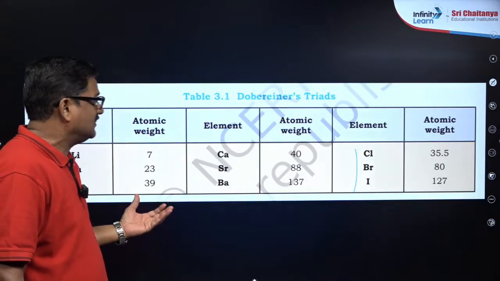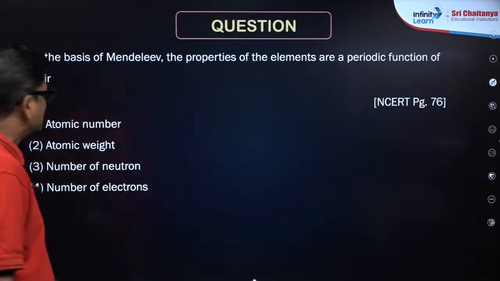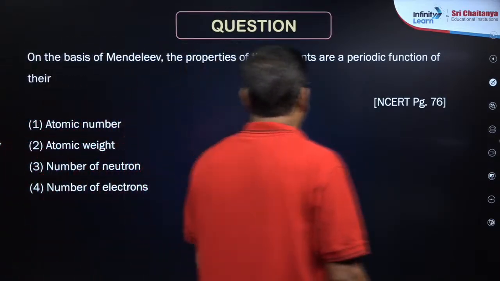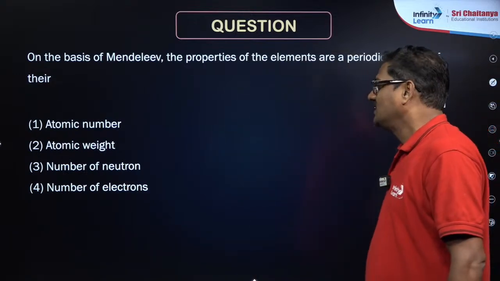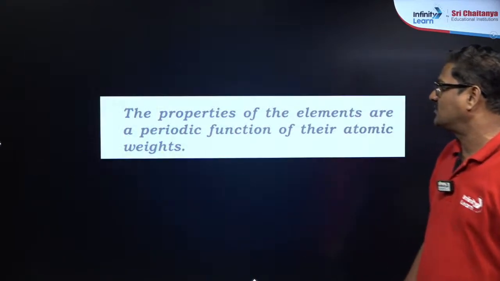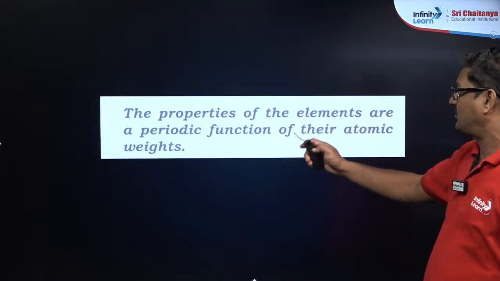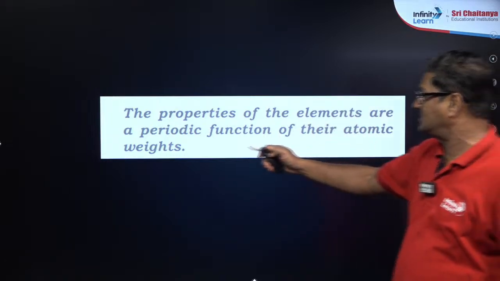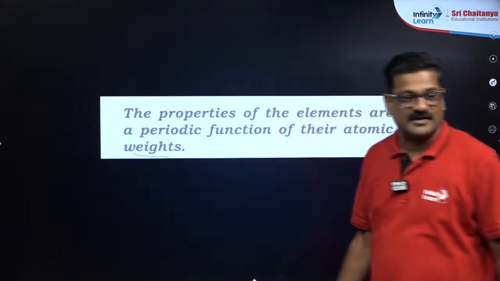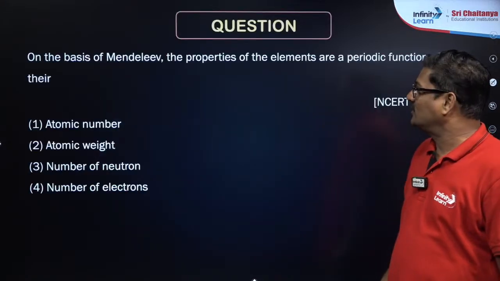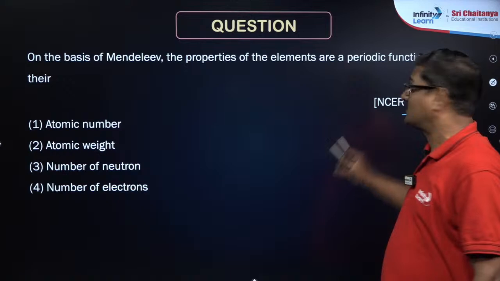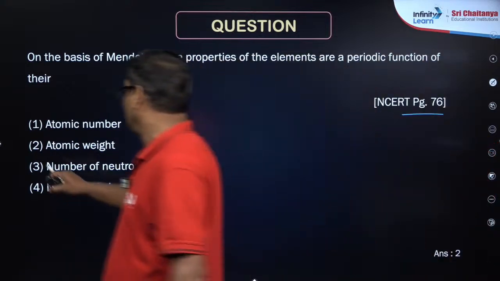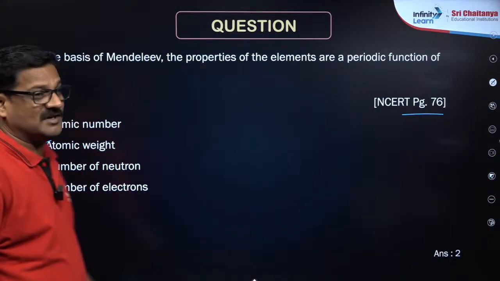Connect with the NCERT like this. On the basis of Mendeleev, the properties of the elements are periodic functions of their atomic weights. You can see it in your NCERT book, page number 76. So according to that, atomic weight, option 2, is the correct answer.